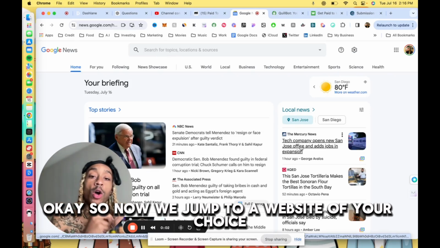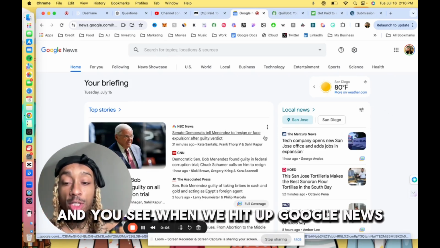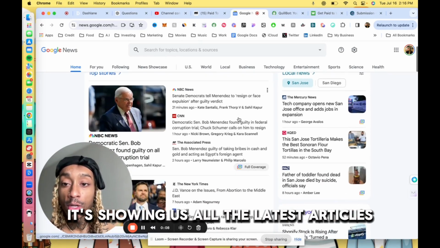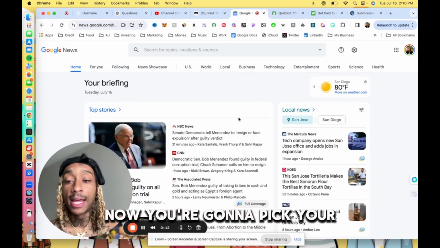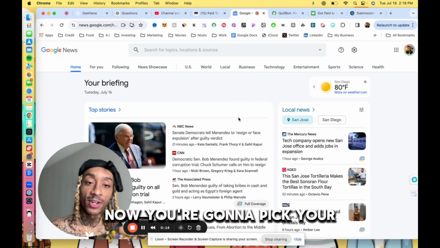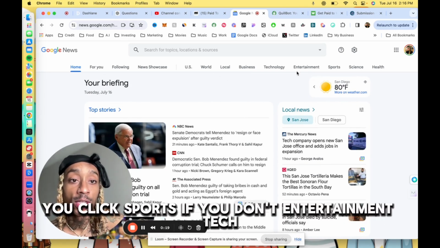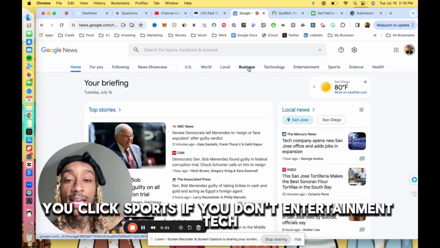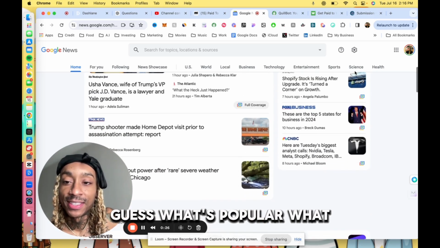Okay, so now we jump to a website of your choice. I'm using Google News right here. And you see when we hit up Google News, it's showing us all the latest articles, all sorts of stuff happening. Now, you're going to pick your category or niche based upon what you like. So if you're doing a sports page, you click sports. If you're doing entertainment, tech, business, whatever, you want to find a popular article.